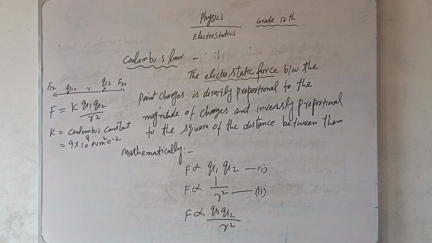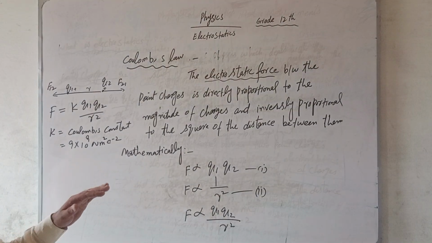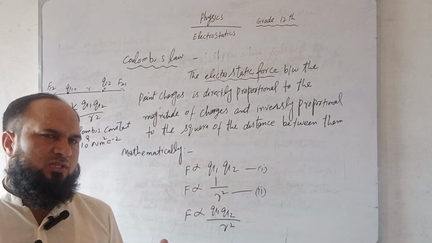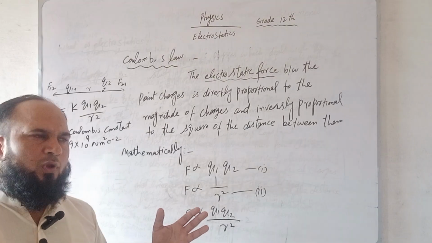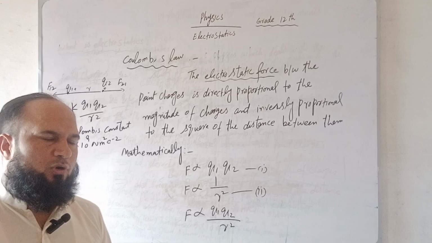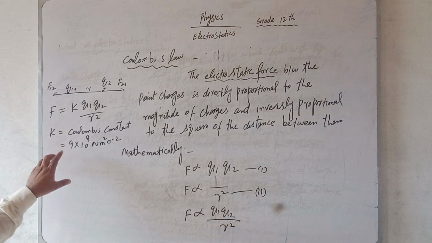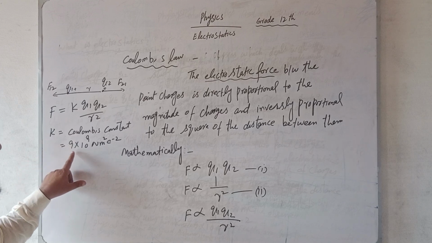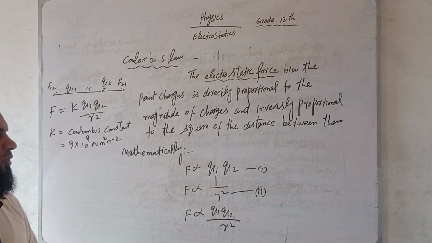We have studied in previous classes that there are different systems of units, like FPS. Now we are following the SI system of units, and then we find the value of K as 9 times 10 raised to power 9 newton meter square per coulomb square.